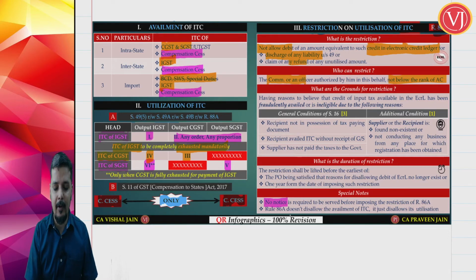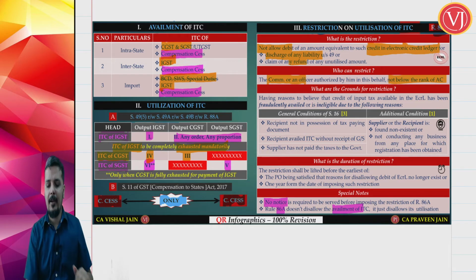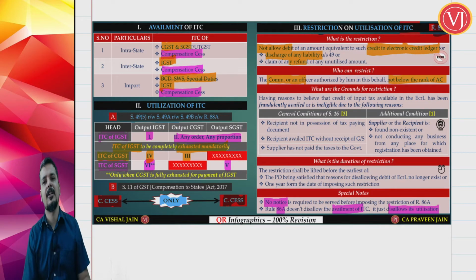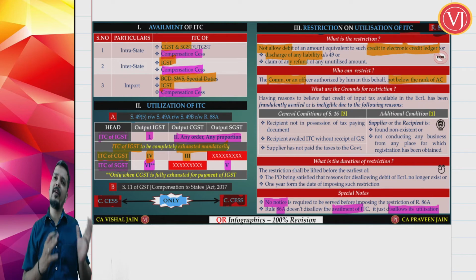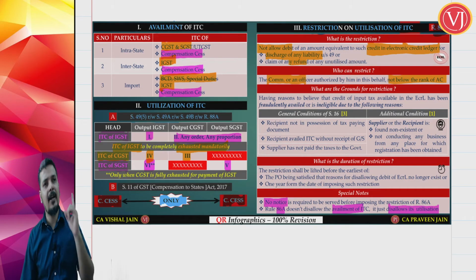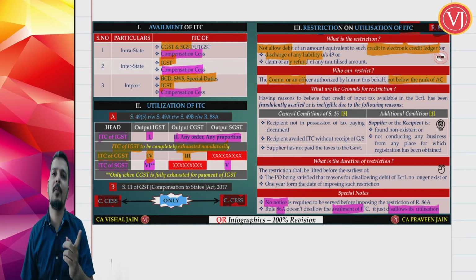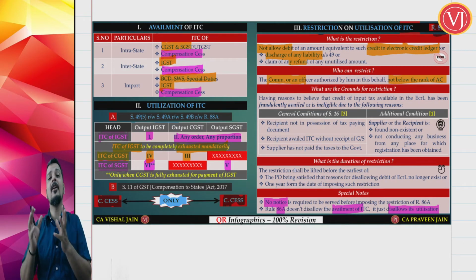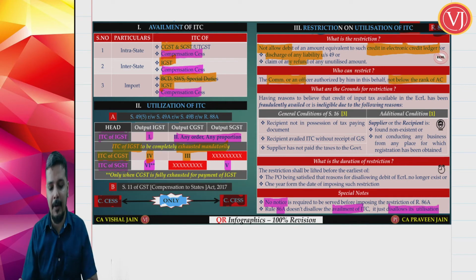Another special point that I was trying to tell: Rule 86A does not prohibit availment. You can still avail the ITC. It prohibits only utilization. So it is trying to tell that you keep on taking credit, your credit ledger will keep on increasing. What we are telling is you cannot use your credit, pay only by cash ledger. When I tell that you cannot use your credit, you cannot pay your output tax by credit, you have to pay only by cash. So they are only restricting the utilization part, not the availment part.